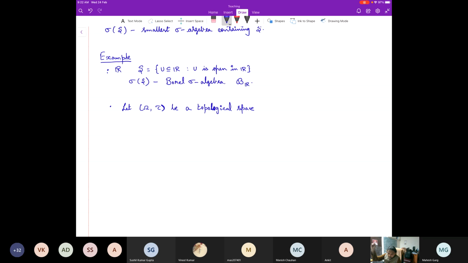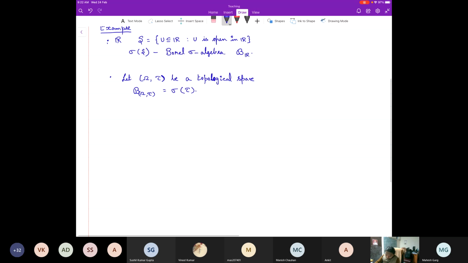Then the Borel sigma algebra on this (omega, tau) is the sigma algebra generated by this topology, that is, by the open sets. Both are one and the same.